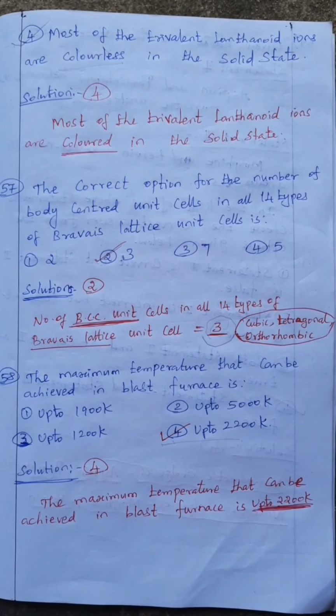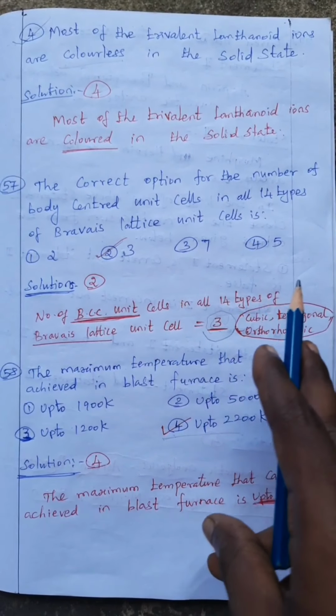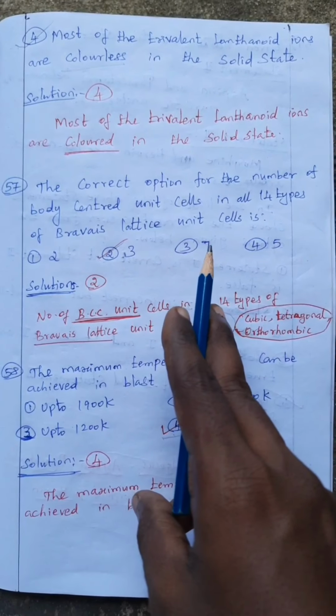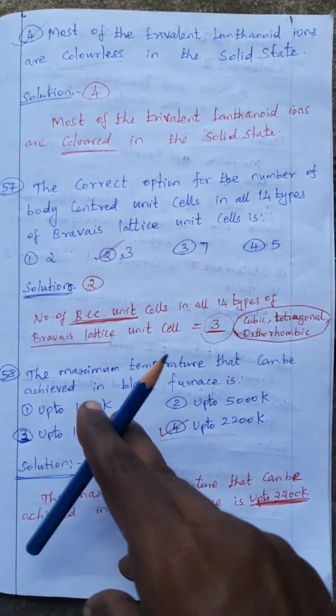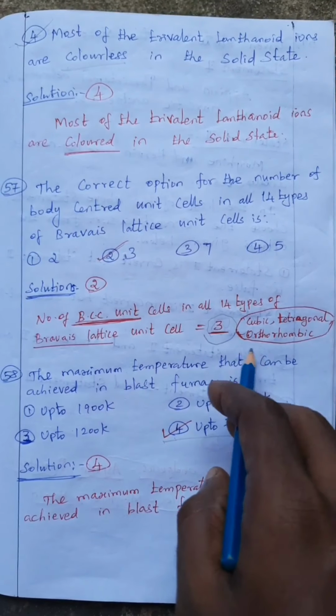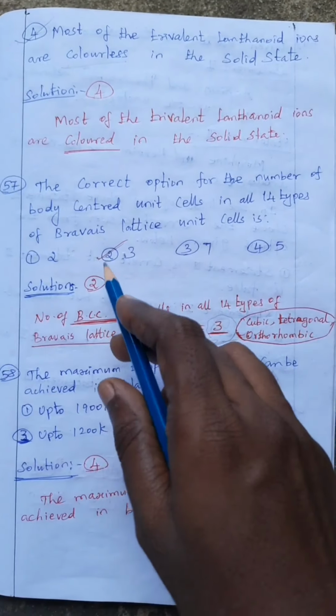Then 57. The correct option for the number of body centered unit cells in the 14 types of Bravais lattice unit cells is, so BCC unit cell, 14 types of Bravais lattice, number தான் cubic, tetragonal, orthorhombic. So 3 தான். Okay, so option is here 2.